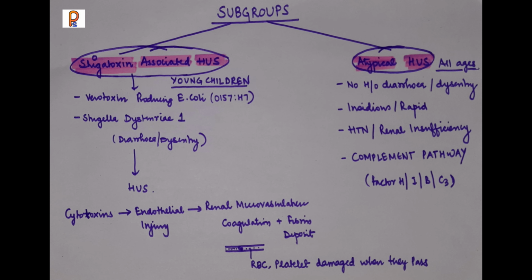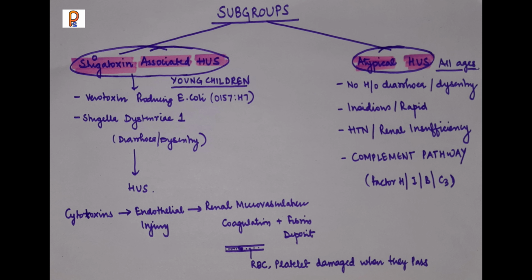If we see the subgroups of HUS, one is the typical type, that is Shiga toxin associated HUS, and the other type is atypical HUS. In Shiga toxin associated HUS, there will be a history of diarrhea and dysentery, commonly caused by E. coli or Shigella dysentery type 1. Following that diarrhea and dysentery, due to the toxins, HUS occurs.